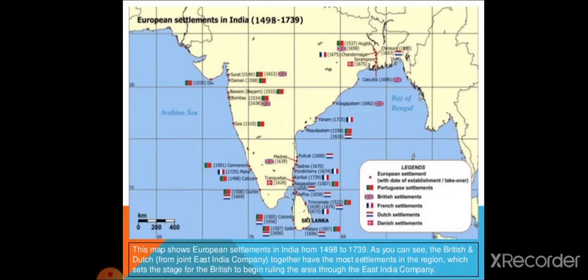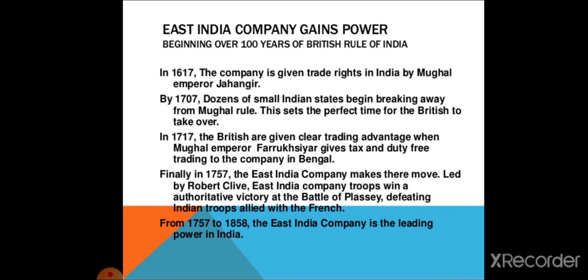As you can see, there is an image of India. This map shows European settlements in India from 1498 to 1739. As you can see, the British and the Dutch from the joint East India Company together have the most settlements in the region, which sets the stage for the British to begin ruling the area through the East India Company. The East India Company gains power, beginning over 100 years of British rule of India. In 1670, the company is given trade rights in India by Mughal Emperor Jahangir. By 1707, dozens of small Indian states begin breaking away from Mughal rule. This sets the perfect time for the British to take over.